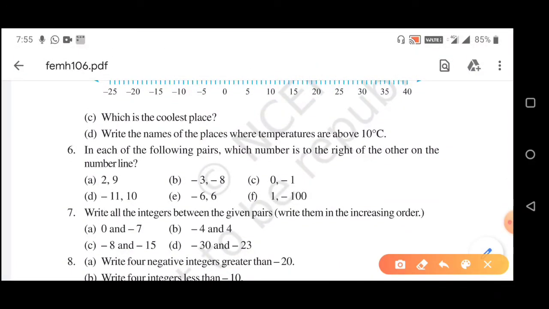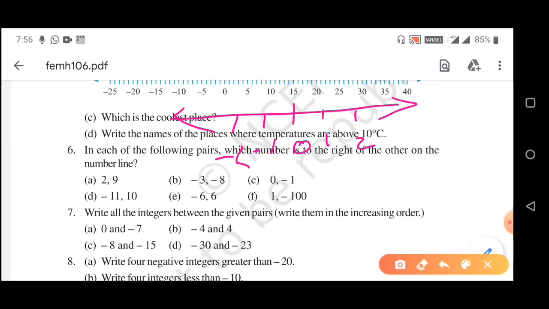Question number 6: in each of the following pairs, which number is to the right of the other on the number line? Now, suppose this is the number line. Here we have 0, then 1, then 2 in this way. Here we have -1, -2. Remember that the space between each number will be equal. Since I am drawing on the screen, my space may not be equal, but whenever you draw in your copy, make it equal. Take 1 centimeter or 0.5 centimeter according to your choice.